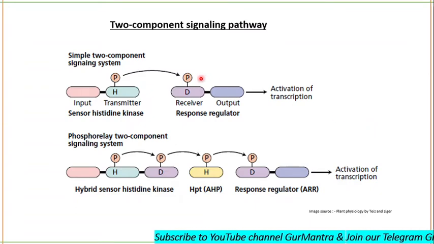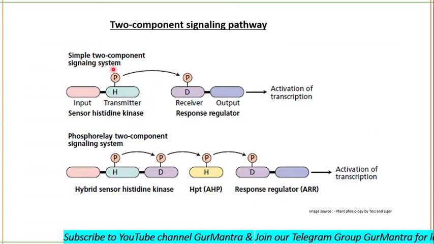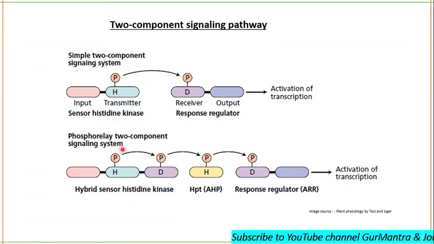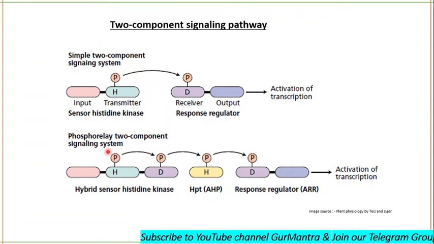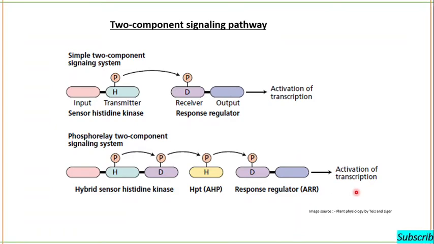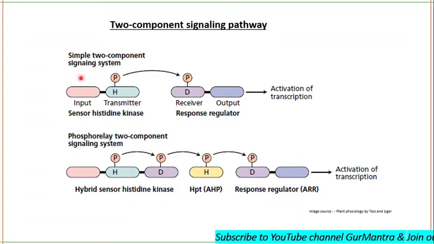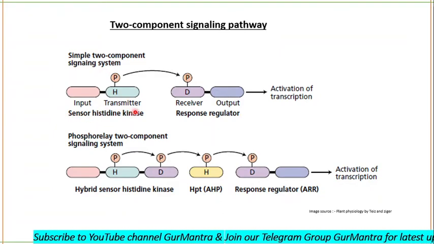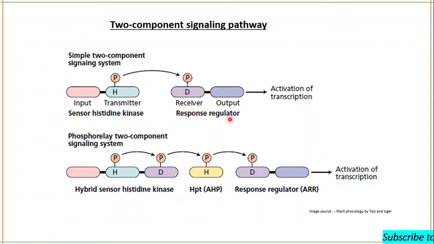This is a simple two-component signaling pathway and this is a phosphorelay two-component signaling pathway. We are mainly going to discuss the phosphorelay two-component signaling pathway. I mean, during signaling, this pathway is usually followed. Okay. So let's come to know about the simple two-component signaling pathway. This is the sensor histidine kinase and this one is the response regulator.